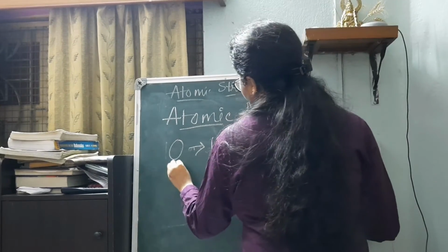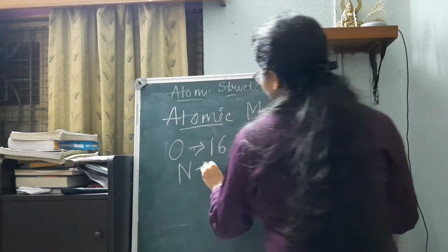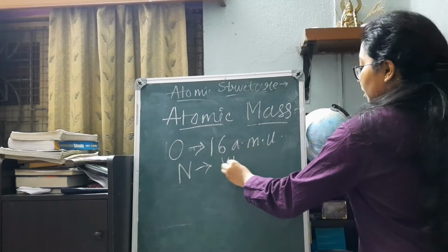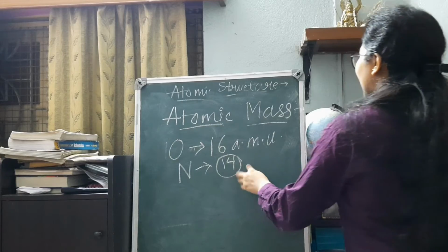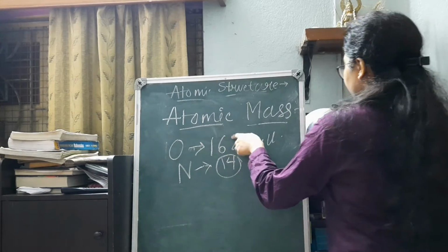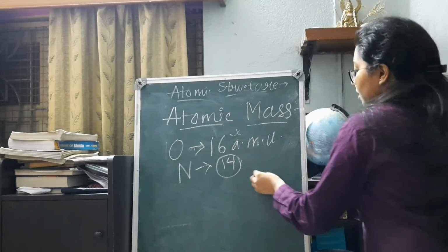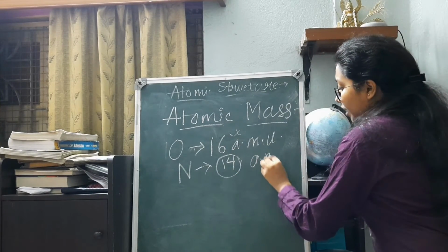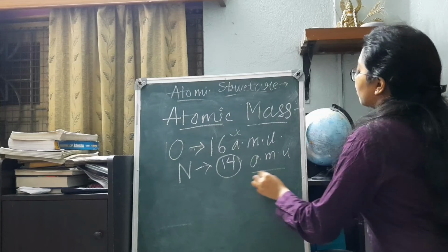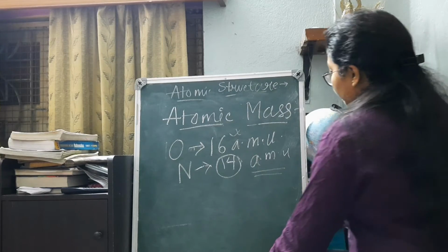What is the atomic mass of nitrogen? 14. Here it is coinciding, and generally it coincides with the value of mass number sometimes, with the specified unit AMU or u, whichever you find convenient to write.